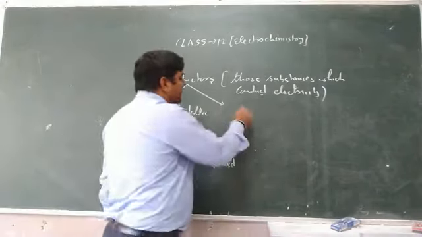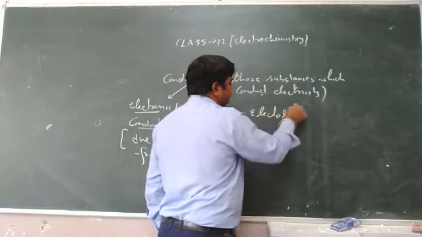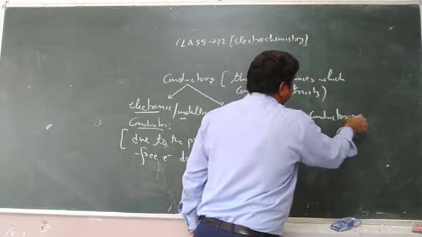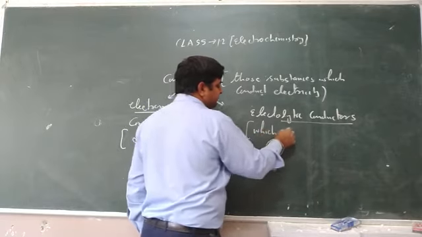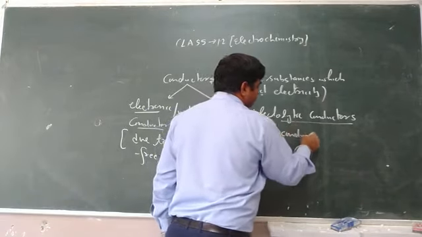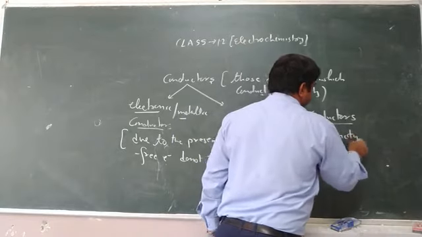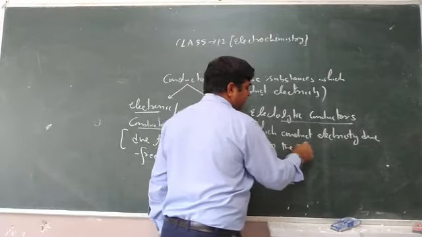Whereas the second type is called electrolytic conductors. Electrolytic conductors are those which conduct electricity due to the movement of ions.